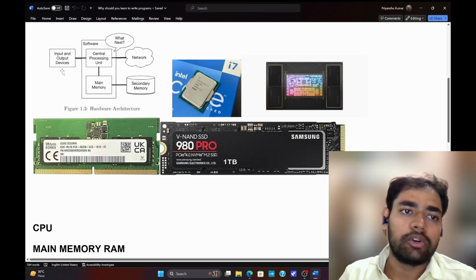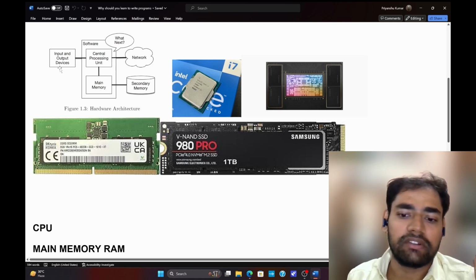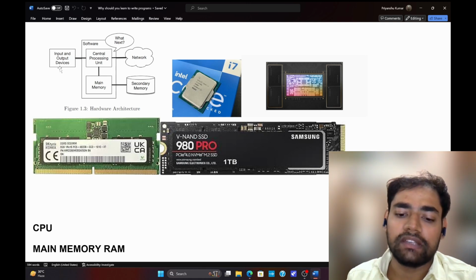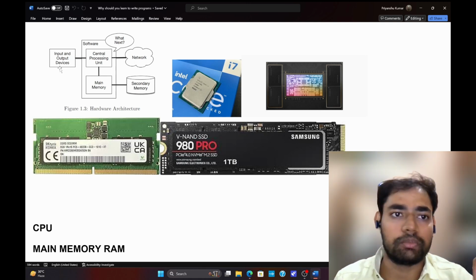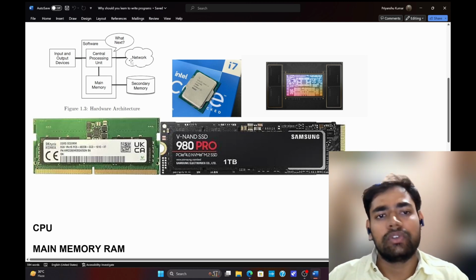Then you have input and output devices. I think you all are aware of what input devices and output devices are. Keyboard, mouse, touch screen: these are input devices. Your display and speaker are output devices, right? Okay. And then there is a network. This network is your internet connection and so on. This is also a type of secondary memory.